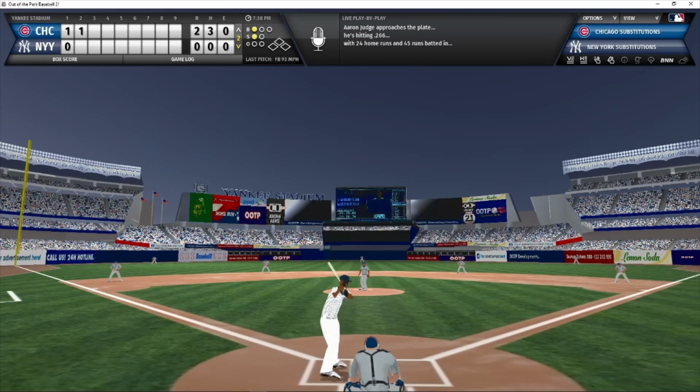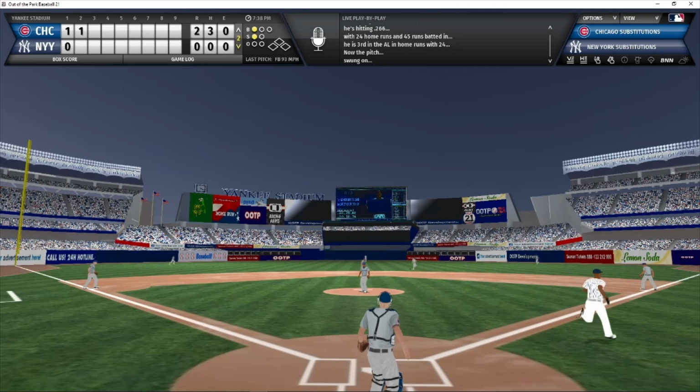1-1 count. Judge waiting for the pitch from Archer. Here it comes. Popped up to center. Playable. Bradley walking over toward right center and making the catch for out number 1.